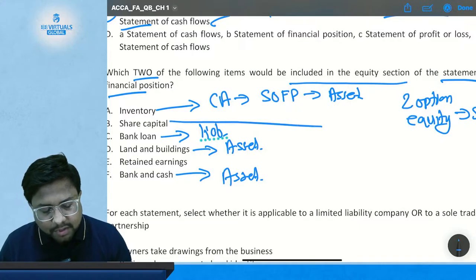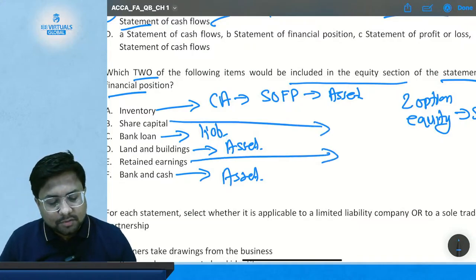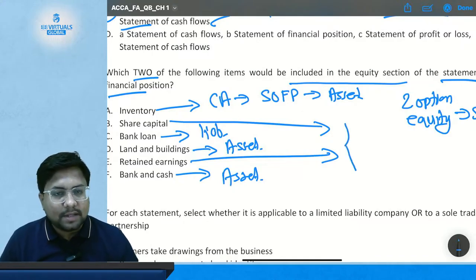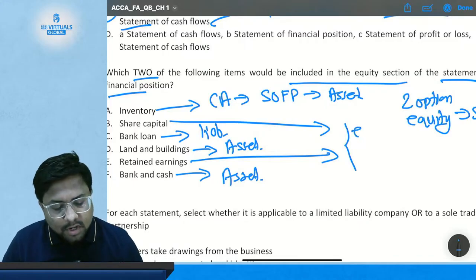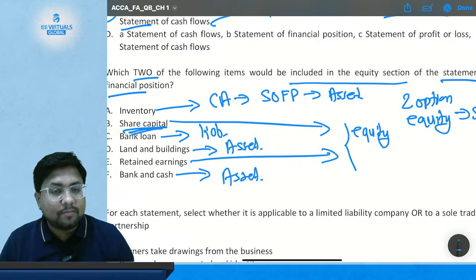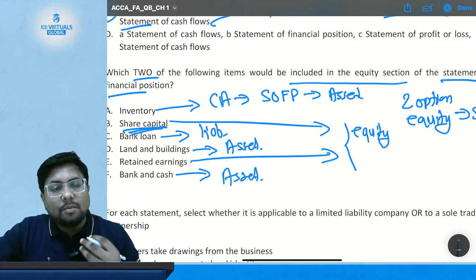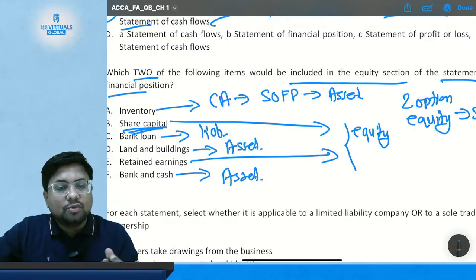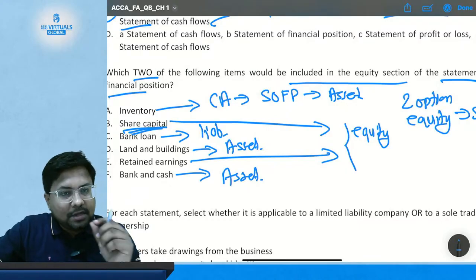But option number B and option number E, we have not studied yet, and we don't know whether they are asset or liability. But I should tell you they are equity, because whatever share capital you have is your equity, because it is the amount contributed as capital by the owners of the business. So it is the equity part.